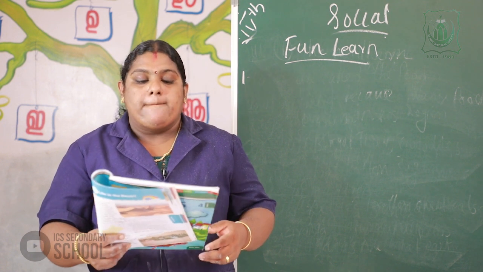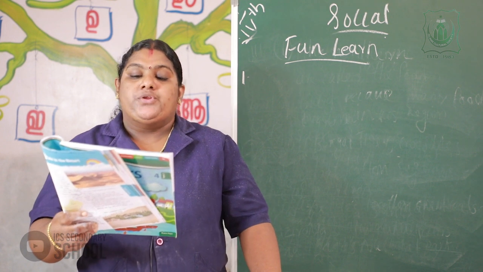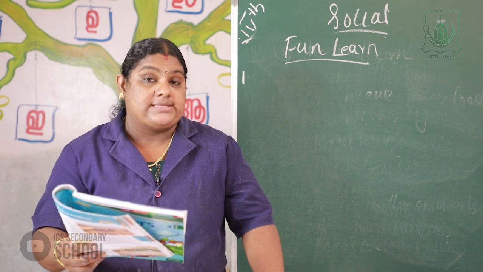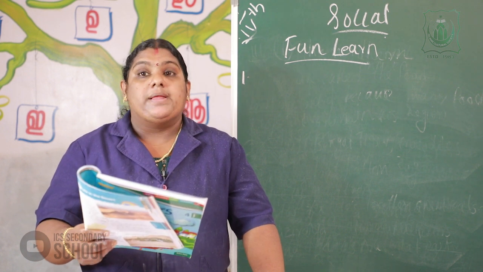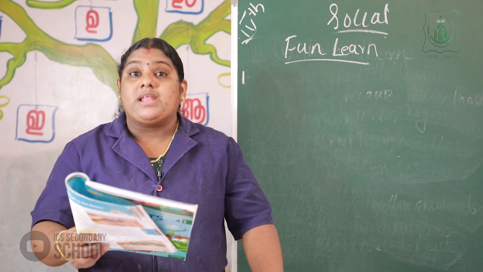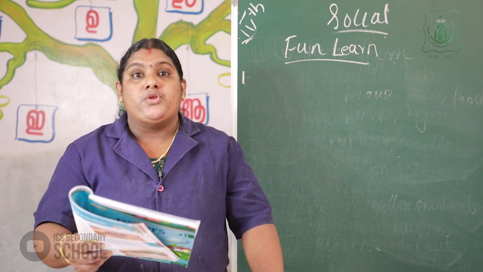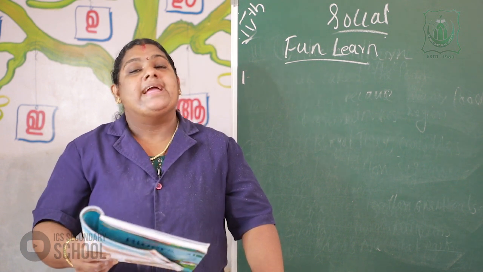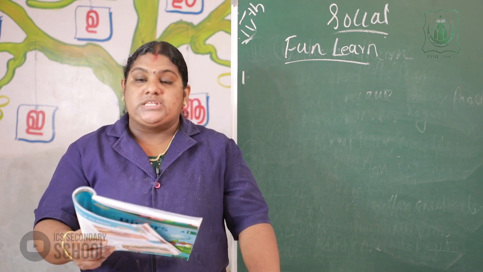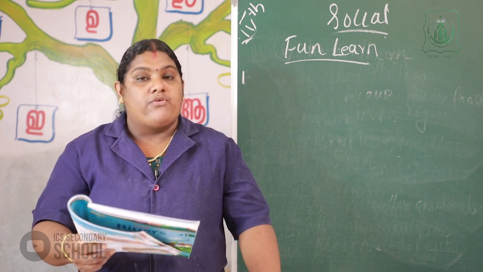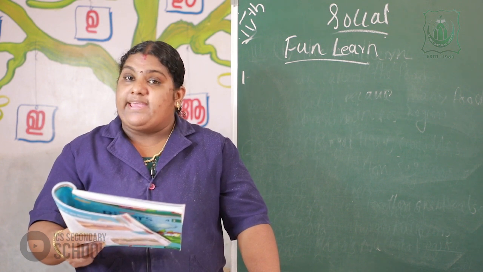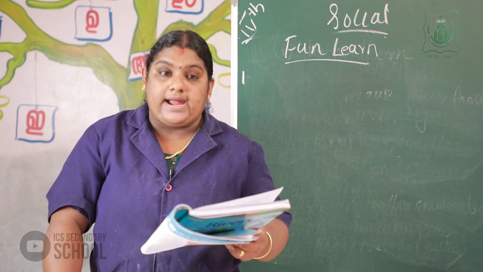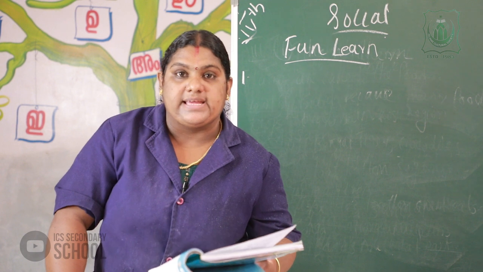The last question. The Brahmaputra basin lies to the east of the Satluj river basin. It is to the east of the Ganga river basin. So the answer is false. You write the answer F. Okay. The first and second answers are false. The second, third and fourth answers are true. And the fifth answer is false.